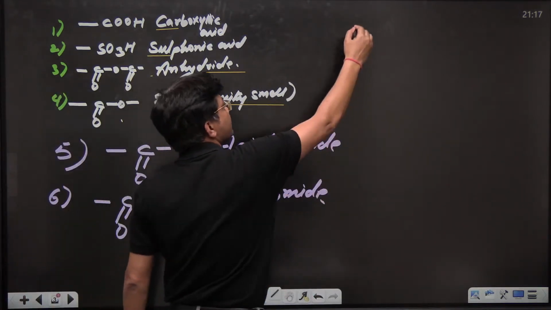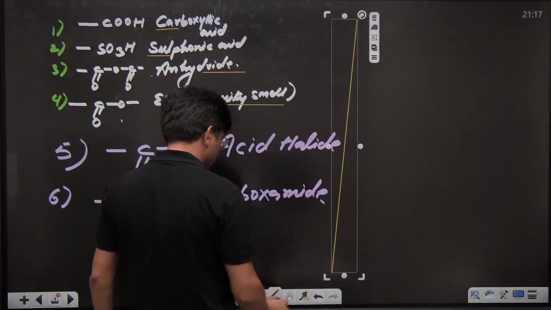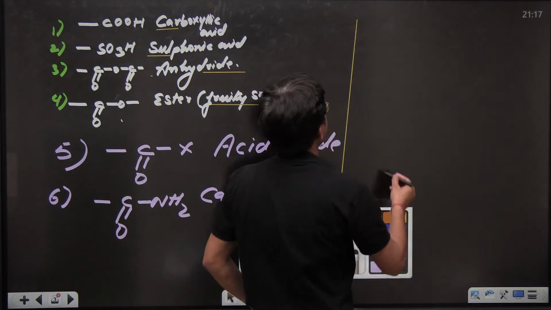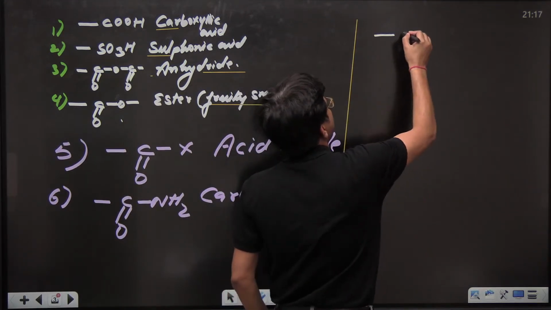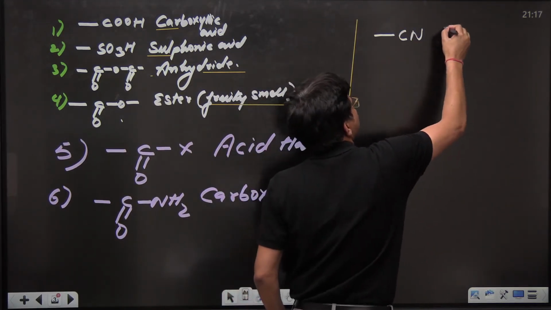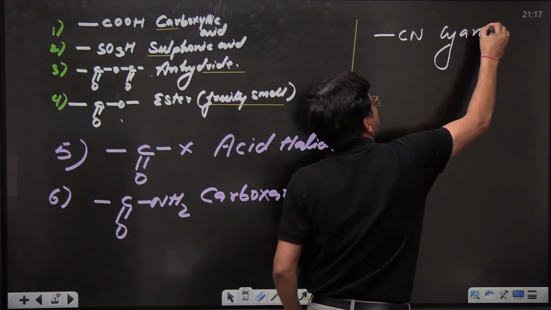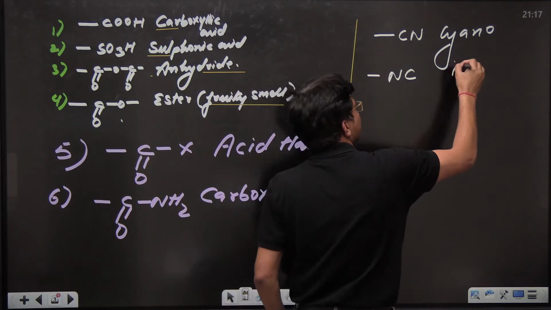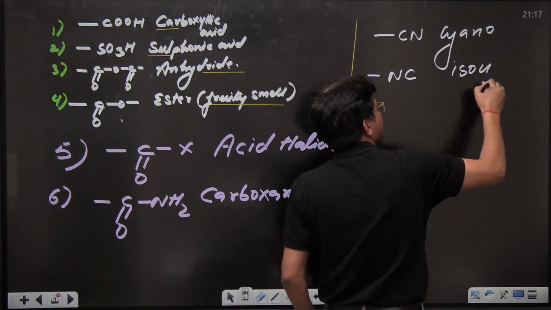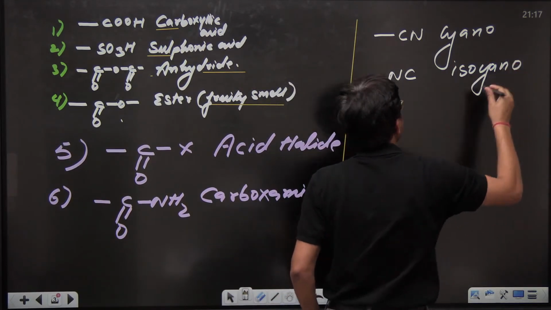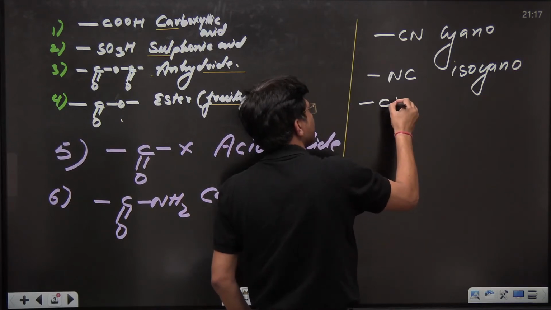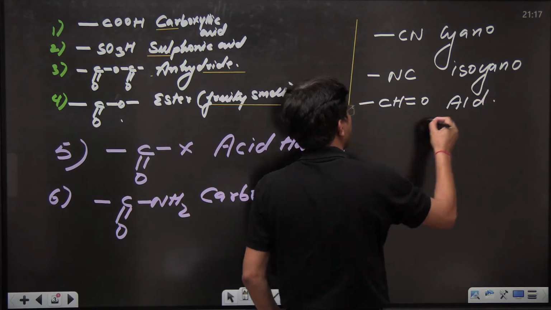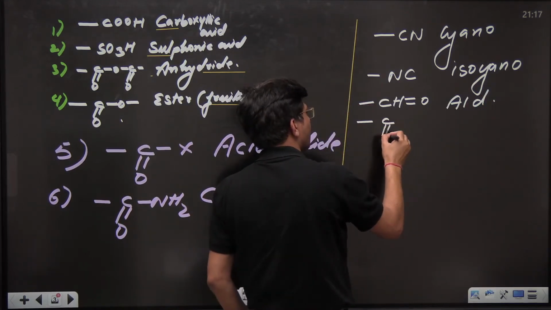After completing these six, let me move towards the seventh. Everyone, the seventh one is cyanide, so let me say cyano, then isocyanide, aldehyde, then ketone.